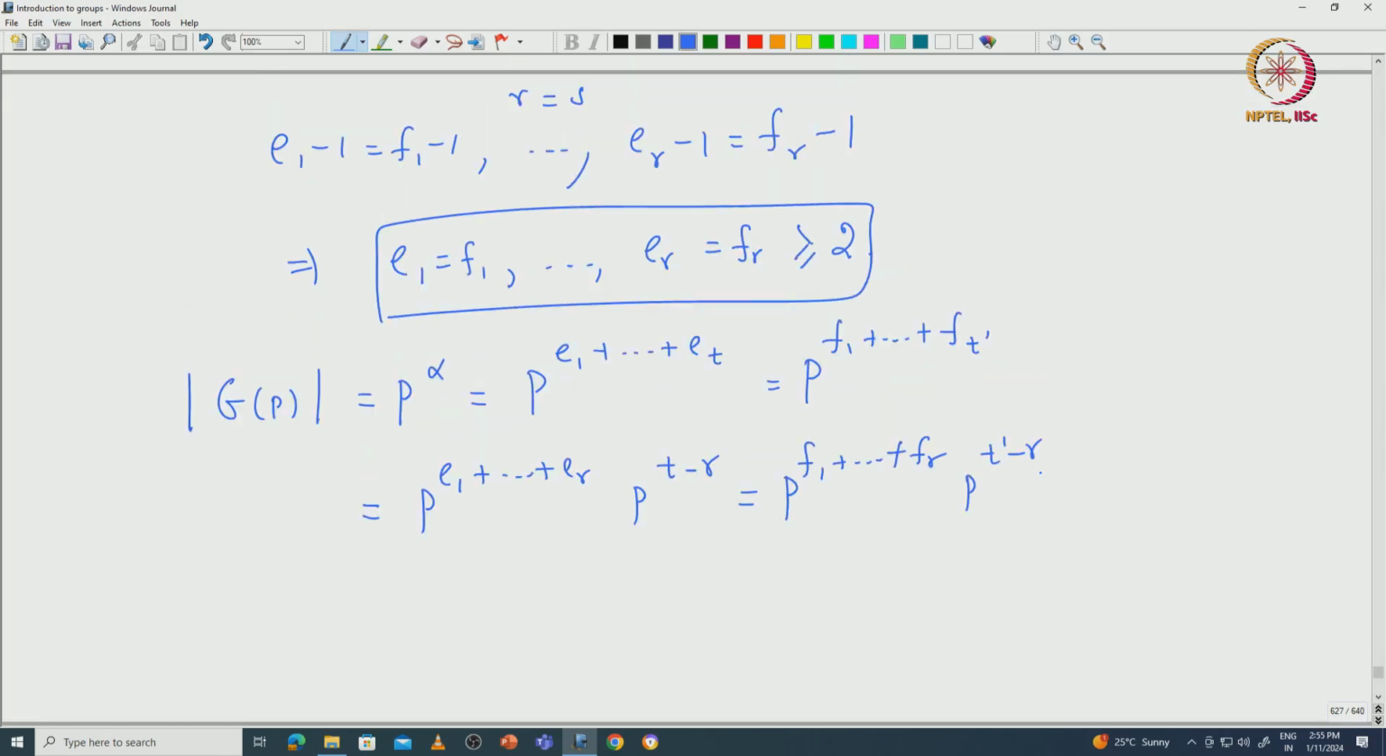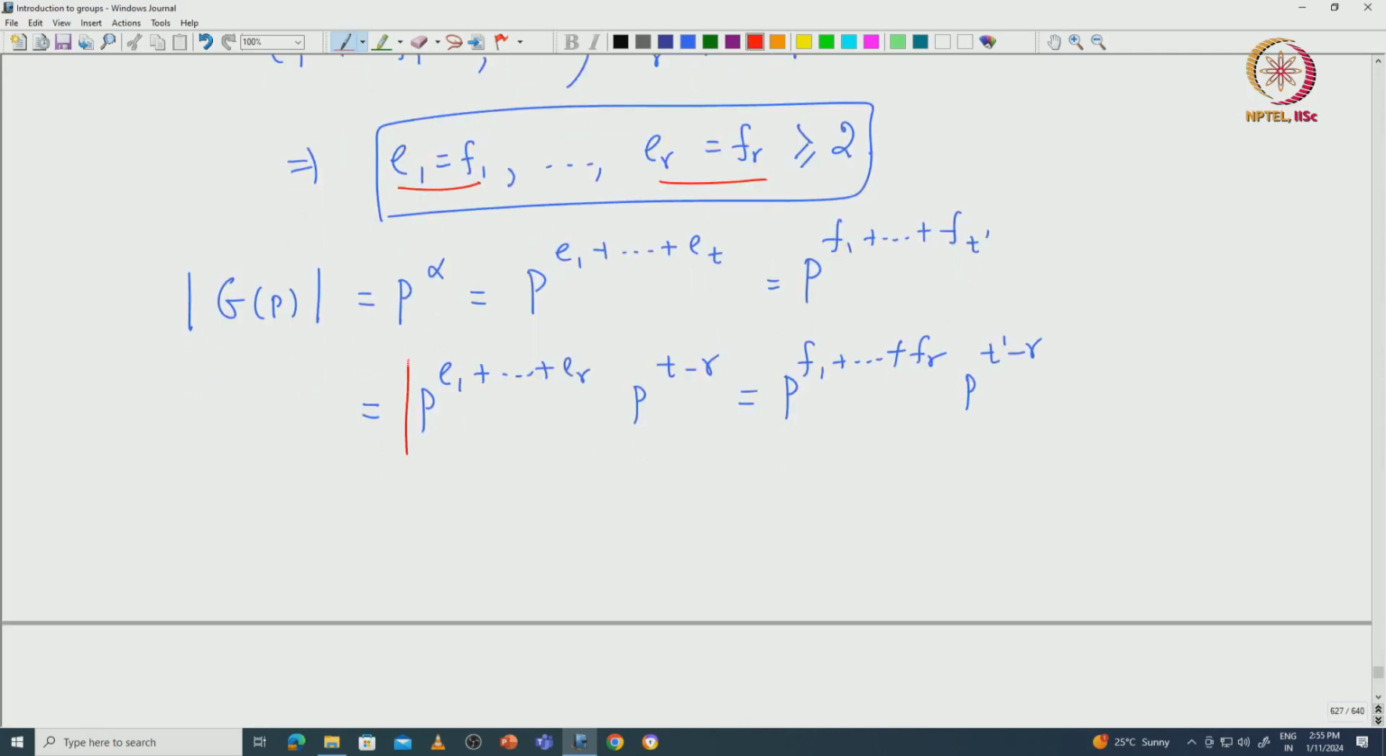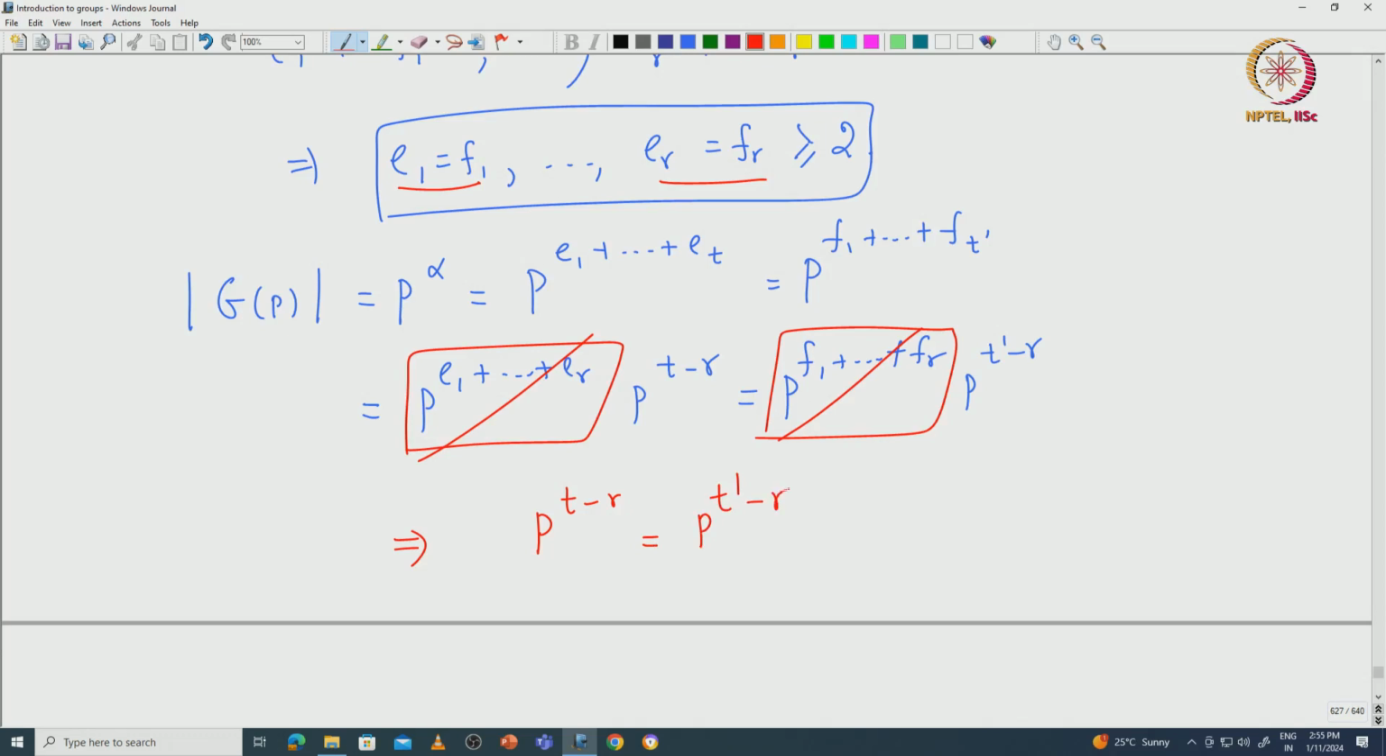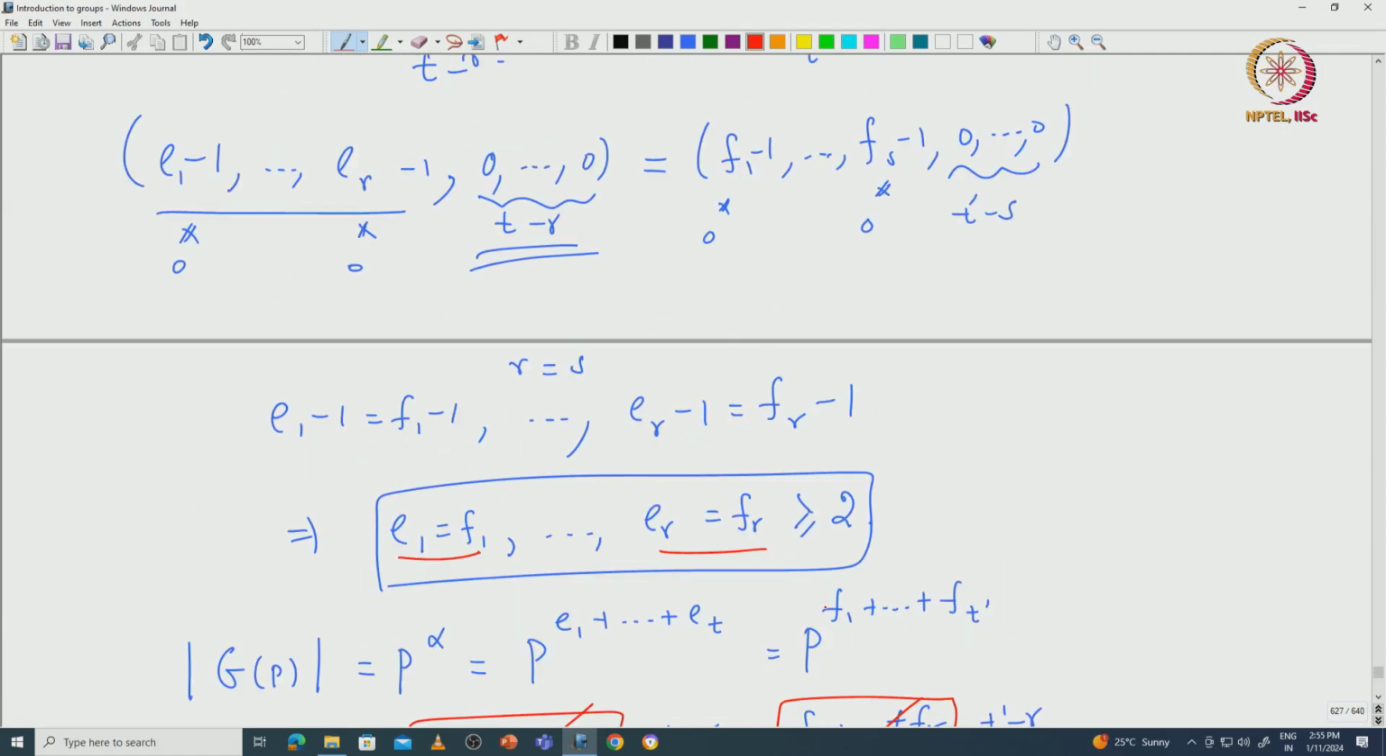Okay. So, now we know that E1 is same as F1 and then ER equal to FR. So, this term that appears on both sides, they must be same. That means those things can be cancelled, then that would imply that P power T minus R must be same as P power T dash minus R. So, that would imply that T minus R is same as T dash minus R, that would imply that T equal to T dash. So, once T equal to T dash, then the number of ones that appear here or the number of zeros that appear here must be same as number of zeros appearing there.